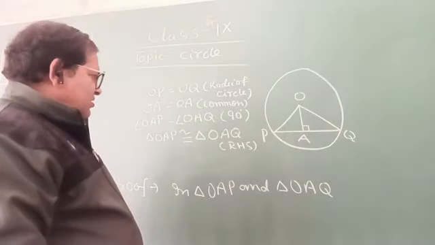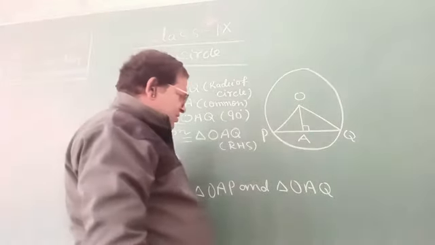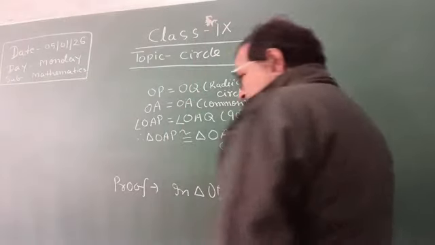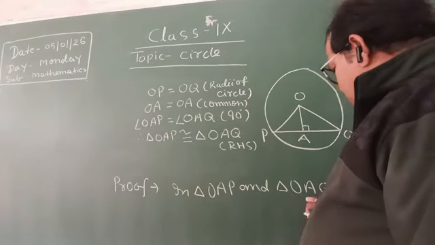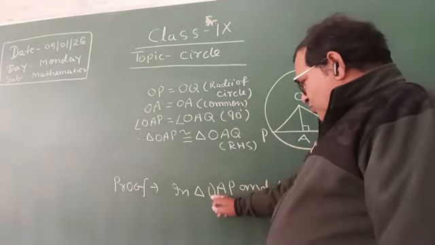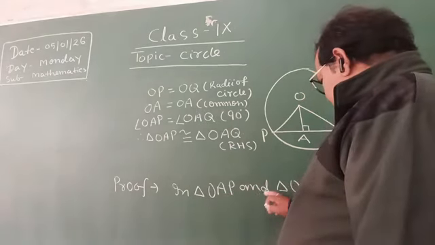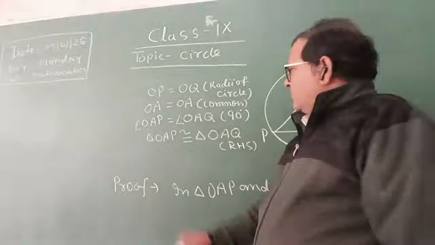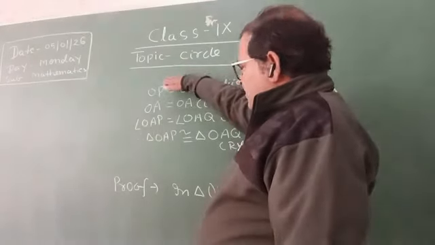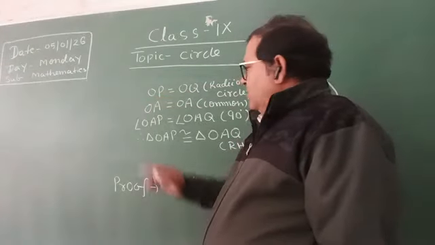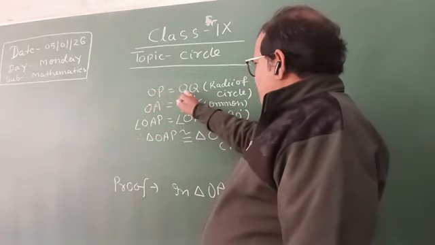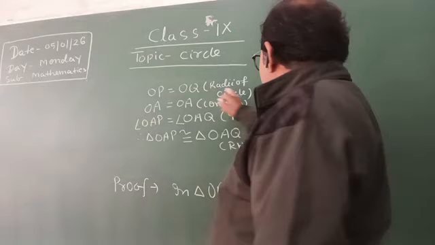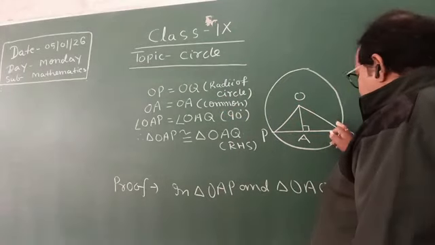It means we prove the two triangles are congruent, triangle OAP and triangle OAQ, in which three conditions are satisfied. OP equal to OQ, this is the radii of a circle.